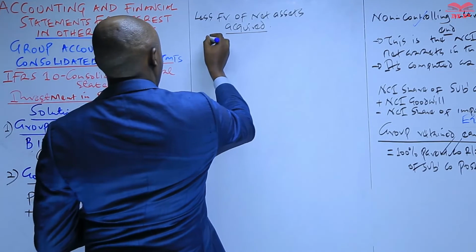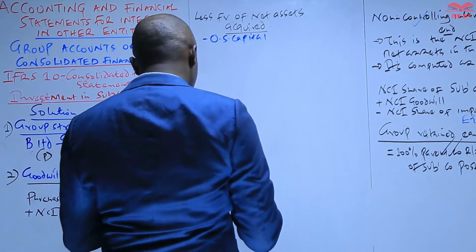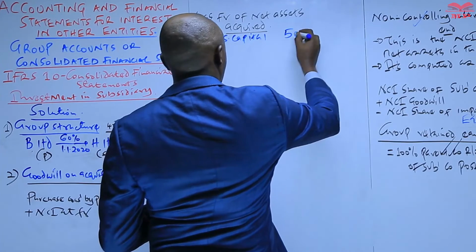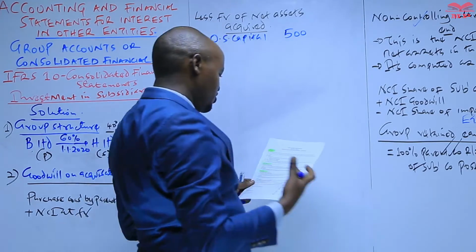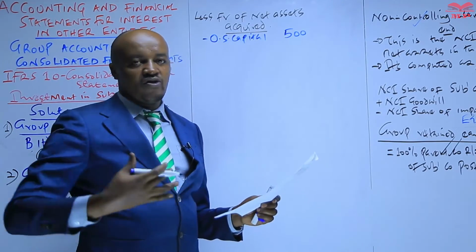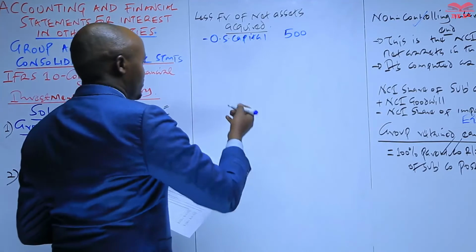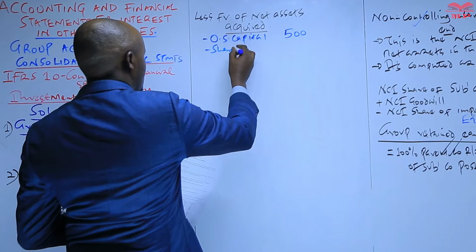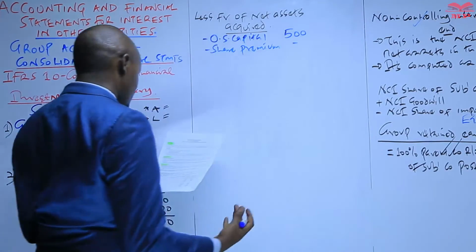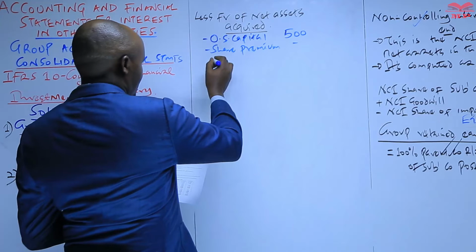We compute this by taking the subsidiary company's ordinary share capital. The ordinary share capital of the subsidiary from its statement of financial position is 500. And then to this we add pre-acquisition reserves, which are the reserves the subsidiary company had at the date of acquisition. The reserves include share premium. If you go back to the statement of financial position of the subsidiary, you will see that the company does not have any share premium. If we had any, we would include it there. The only reserve there is the retained earnings.